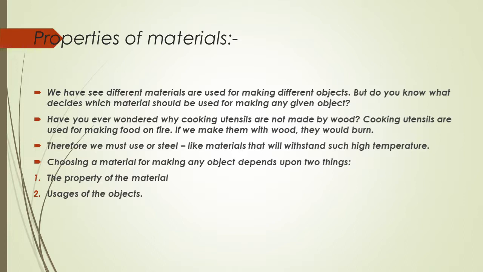If we made them with wood, they would burn. Therefore, we must use steel, materials that will withstand such high temperature. Choosing a material for making any object depends upon two things: the property of the material and the use of the object.